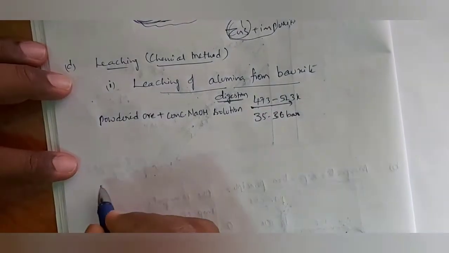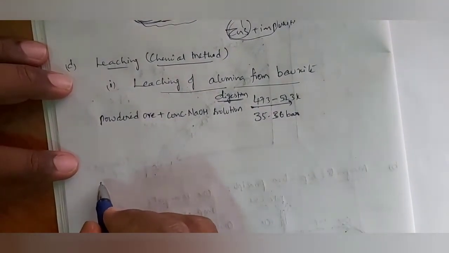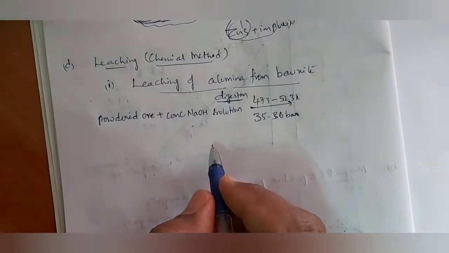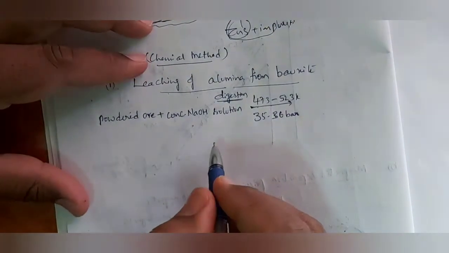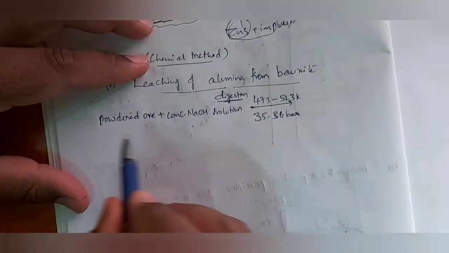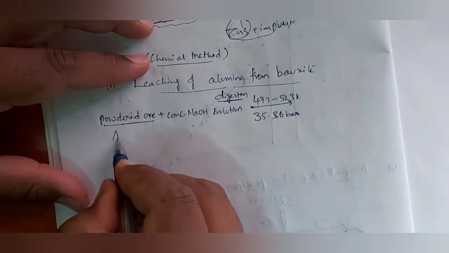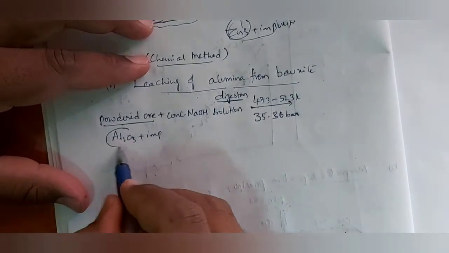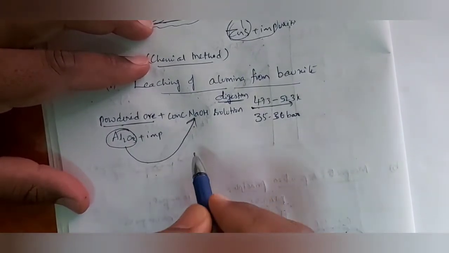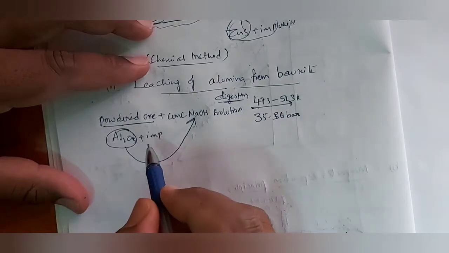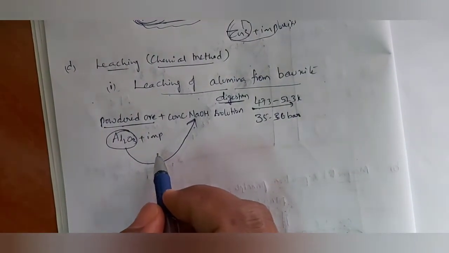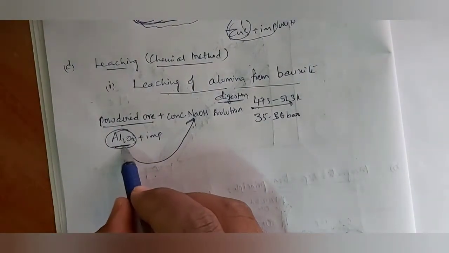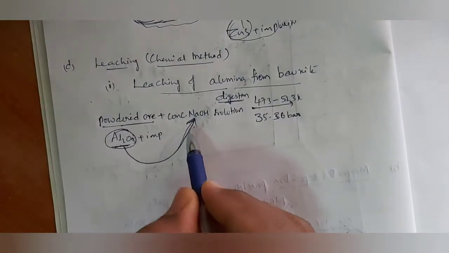That ore is going to be dissolved. This way Al2O3 is extracted out as sodium aluminate. In this powdered ore, Al2O3 plus impurities are there. Only this Al2O3 will react with concentrated NaOH, but impurities will not react. That is the principle. In this leaching process, only one substance, that is ore, is going to react with our suitable reagent.